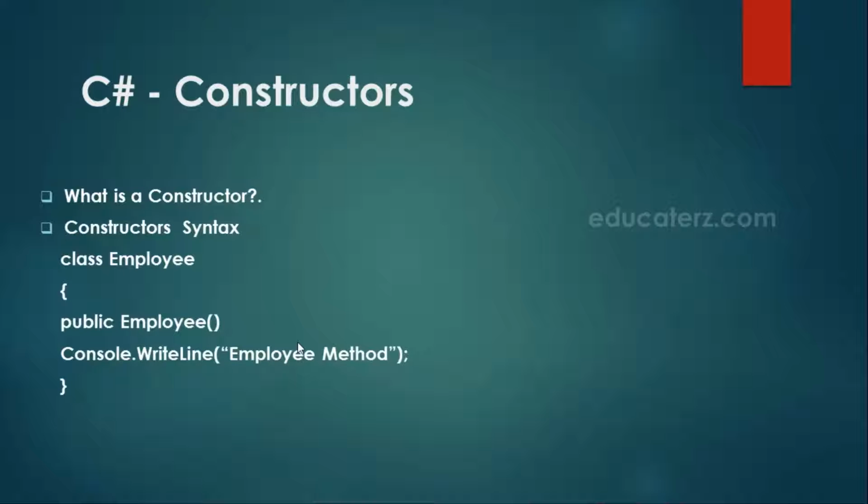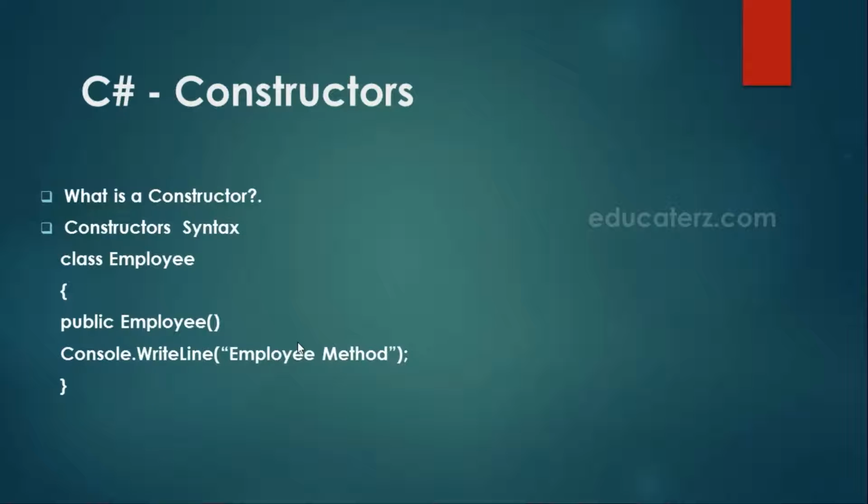What is a constructor? A constructor is a special method of a class which will invoke automatically whenever an instance or object of a respective class is created. Constructors are responsible for object initialization and memory allocation of its own class. So if we create any class without a constructor, the compiler will automatically create one default constructor for that class.